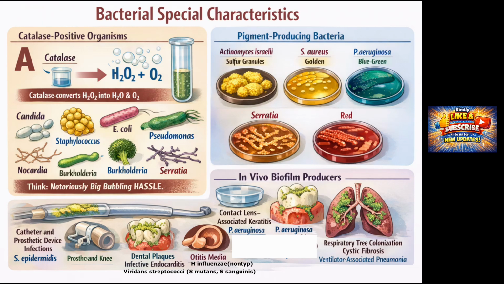Pigment-producing bacteria are frequently tested because pigment production often reflects underlying virulence mechanisms and can serve as a diagnostic clue in clinical scenarios. Actinomyces israelii produces yellow sulfur granules, which are not actually sulfur but aggregates of branching filamentous bacteria embedded in inflammatory debris. These granules are typically seen in chronic cervicofacial infections following dental trauma or poor oral hygiene and are a key clue in exam questions describing draining sinus tracts along the jaw.